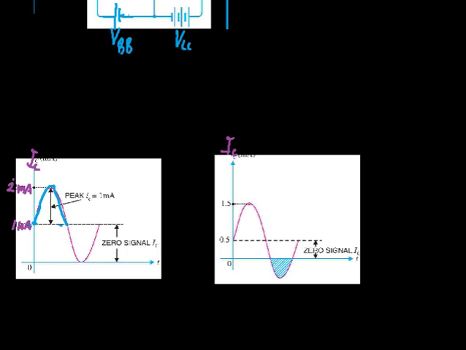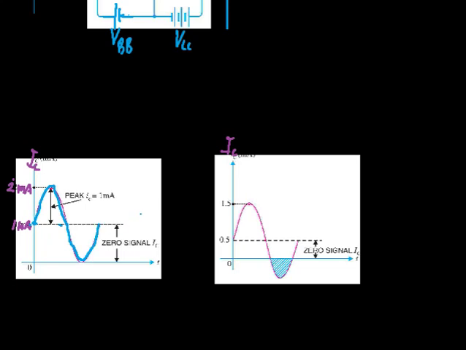Now the input signal reverses its polarity, and during the negative half cycle, the collector current starts to decrease from 1 milliampere. Suppose during the negative peak of the input signal, the collector current is minus 1 milliampere, so the total collector current will be 0, and then it starts to increase again like this.